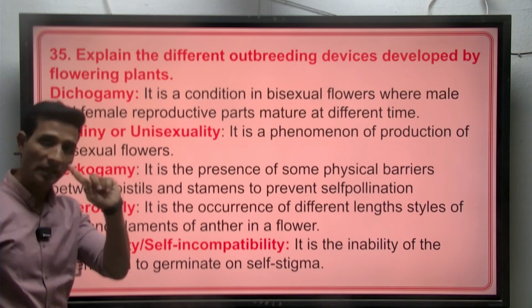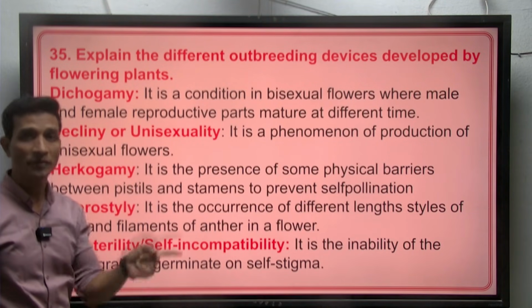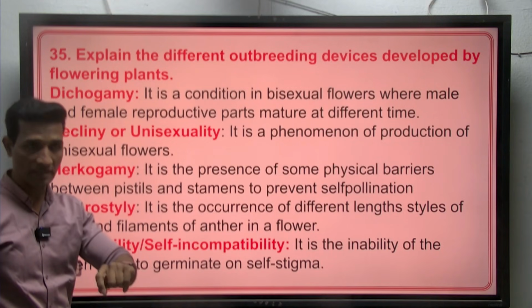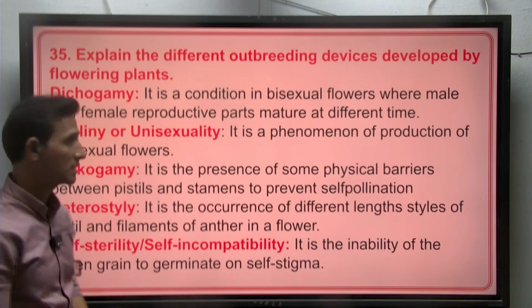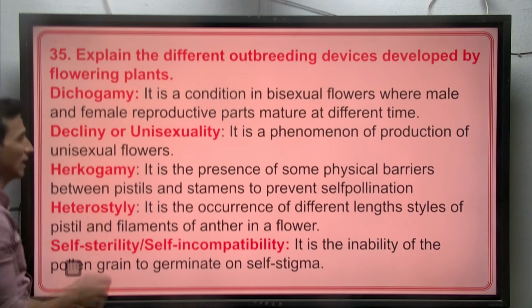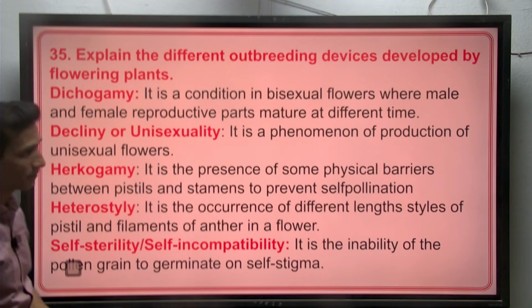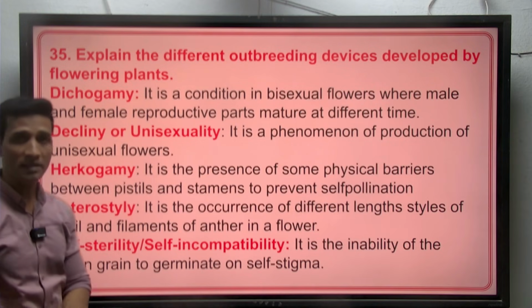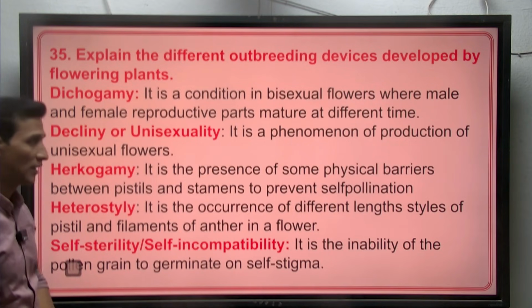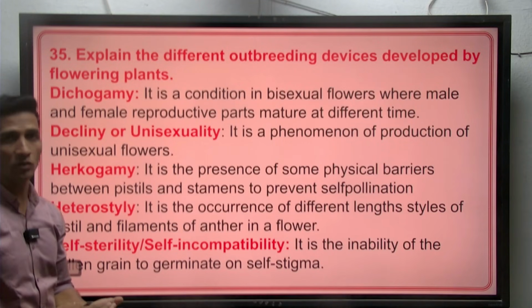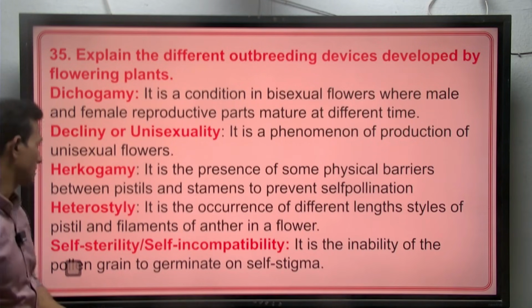Either the male releases its pollen grains before the stigma achieves receptivity, or the stigma achieves receptivity before the pollen grains are dehisced. The other one is dicliny or unisexuality. Here the plants have only one type of flower, unisexual flowers: either male flowers only or female flowers only.